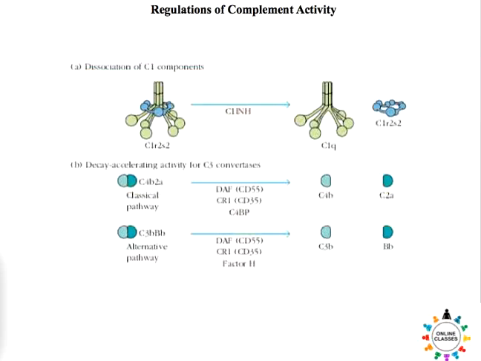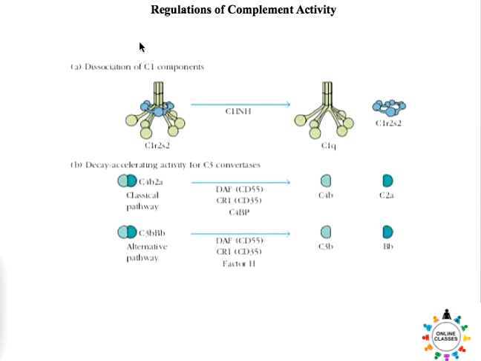Now, like any other biological system, the complement system also needs to be tightly regulated, because an unregulated complement system will generate host damage, and that is undesired. Therefore our body also has a mechanism by which it controls or regulates the function of the complement system. So the first is the dissociation of the C1 components.